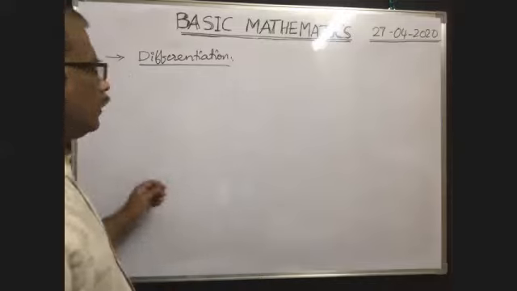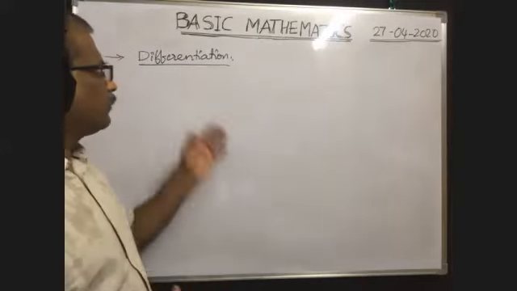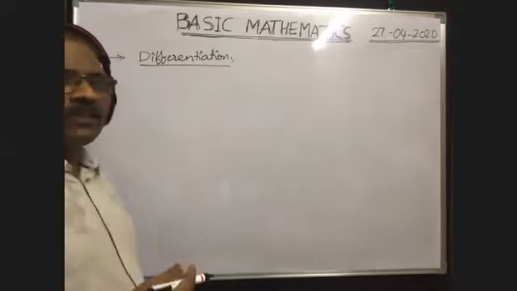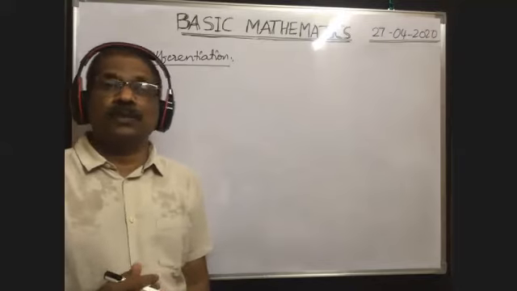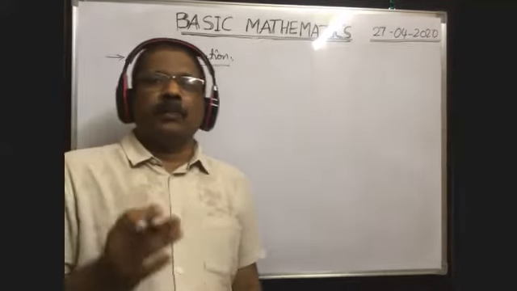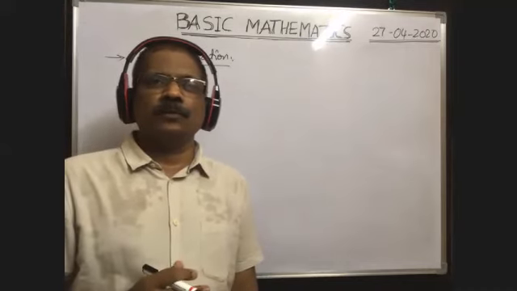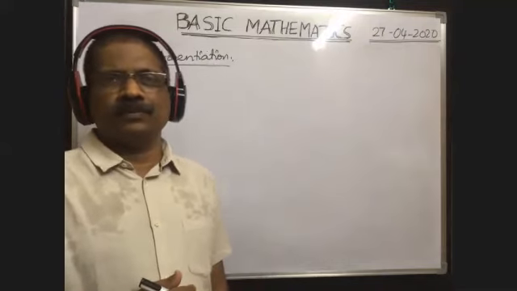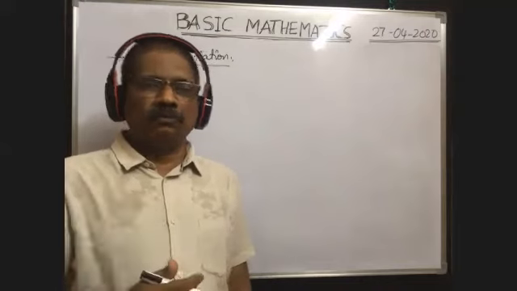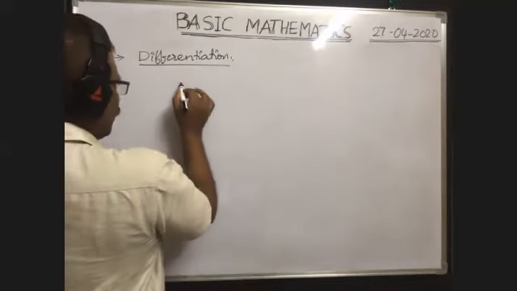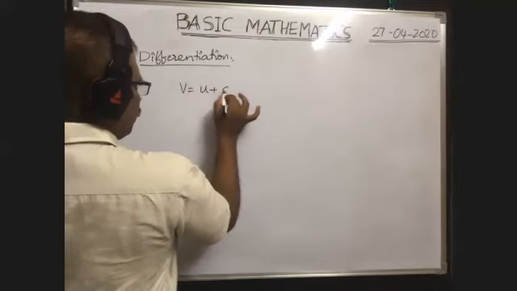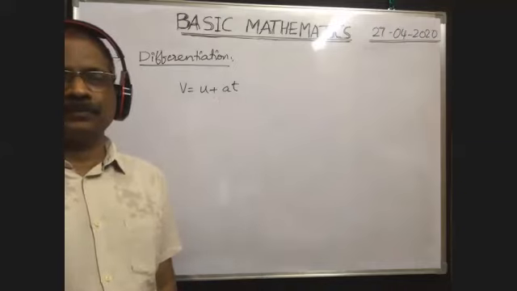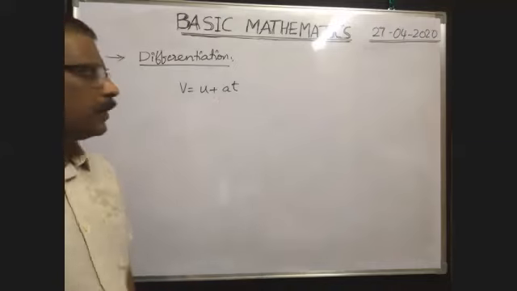Okay. Now I will explain differentiation again here. Suppose you listen carefully. Already you know the equations of motion: v is equal to u plus at. When a body starts its motion with initial velocity u and uniform or constant acceleration a, after t seconds, if the velocity gained by the body is v, then what is the formula for velocity? We can write v is equal to u plus at. Here u is the constant.